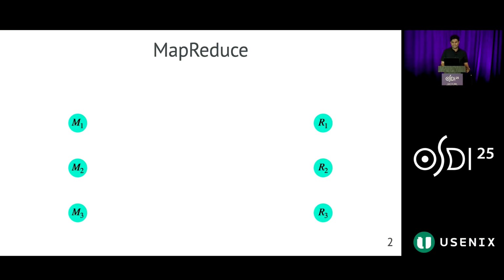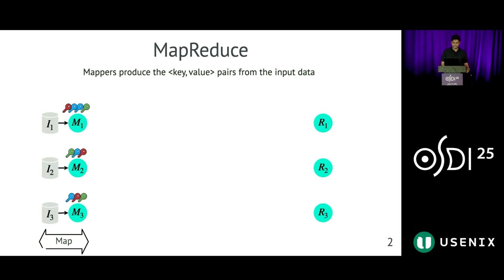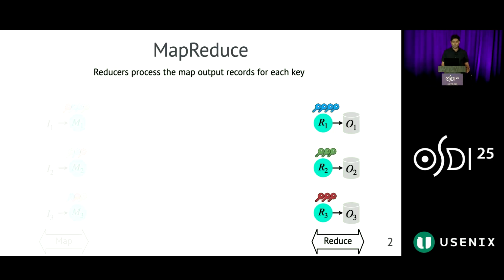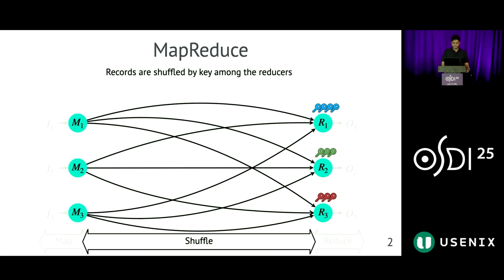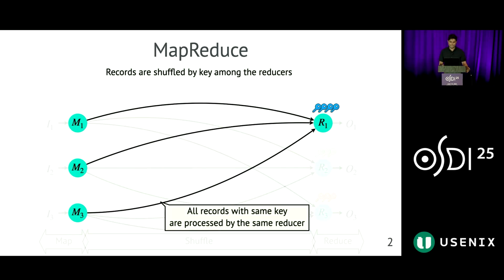Our work studies MapReduce, the backbone of large-scale data analytics. In MapReduce, mappers process input data into key-value pairs, and reducers compute the final output for each generated key. The shuffle phase transfers records from mappers to reducers based on their key, where all records with the same key end up on the same reducer.